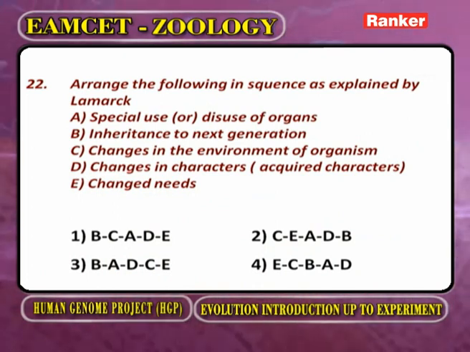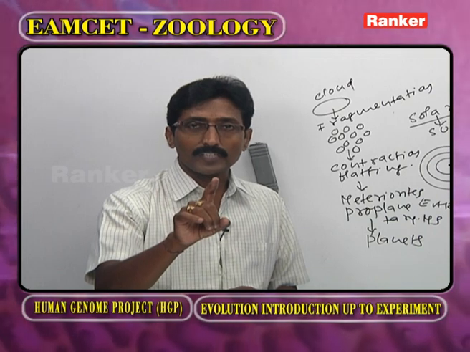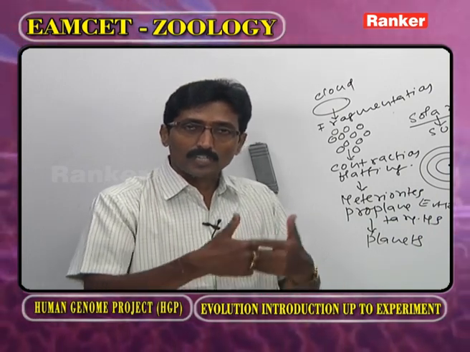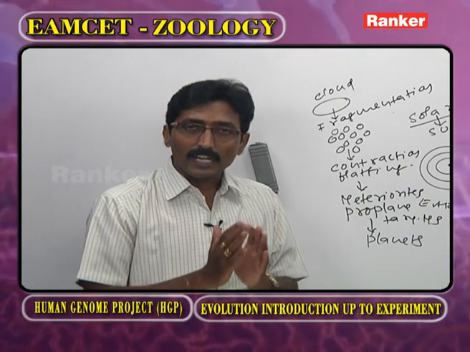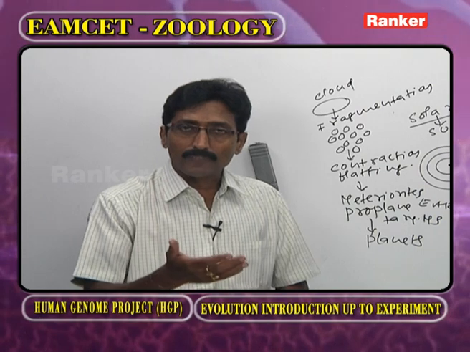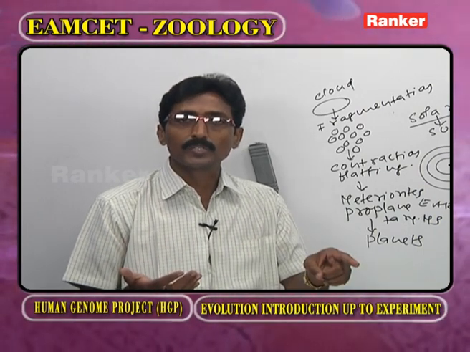Arrange the following in the sequence as explained by Lamarck. We already discussed this one. As the environment changes, it creates new needs. In order to meet such needs, the organism develops new characters. If they are continuously used, it is said to be the use principle.